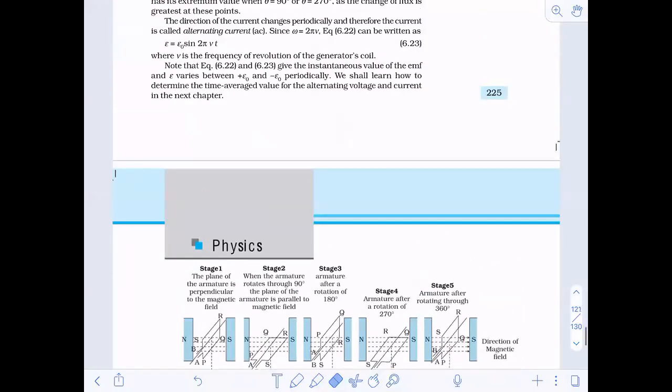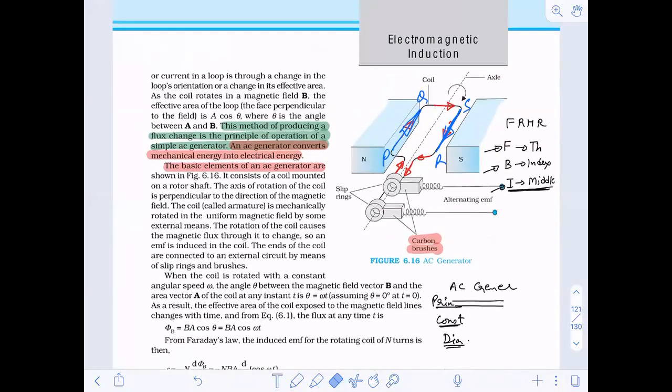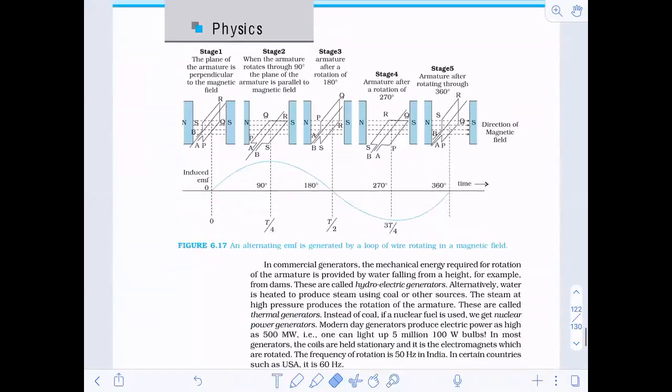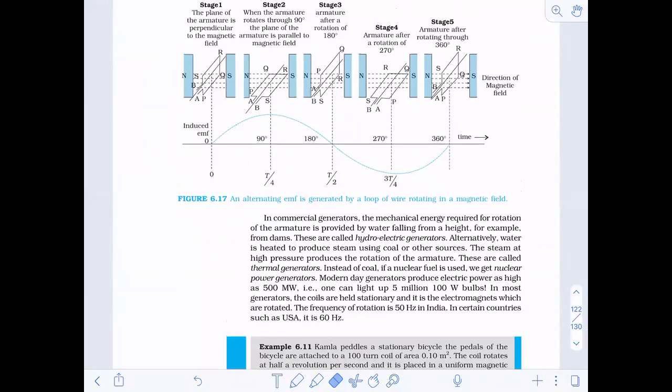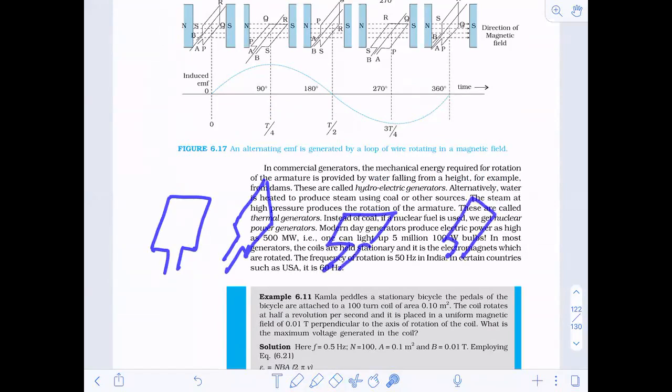Okay, fine. Now we will see the use of slip ring and carbon brush. Now you just see here the rotation of the coil. First it was like this, then it has become vertical, then again it has flipped its position like this, then again it will become vertical like this.